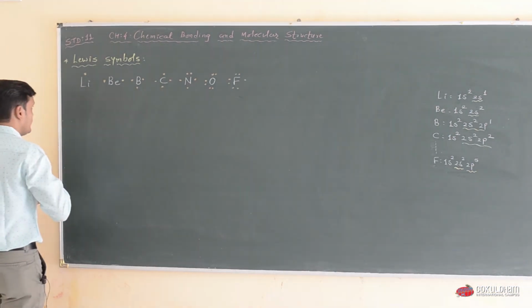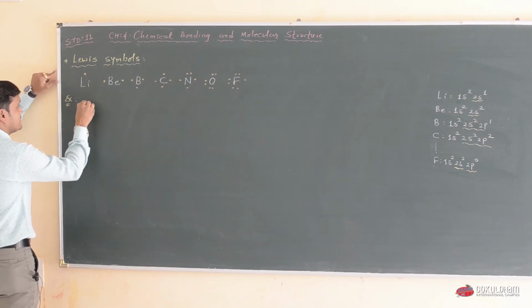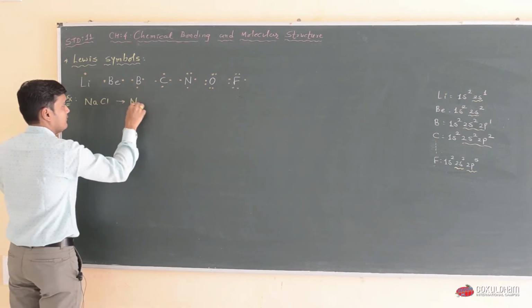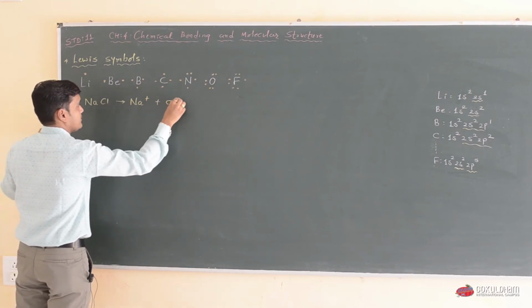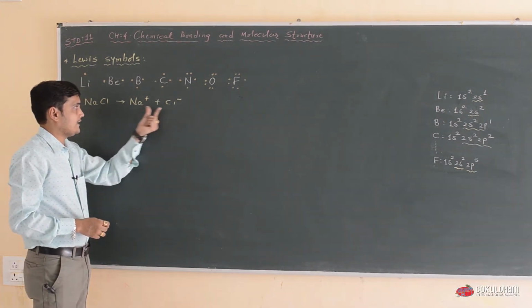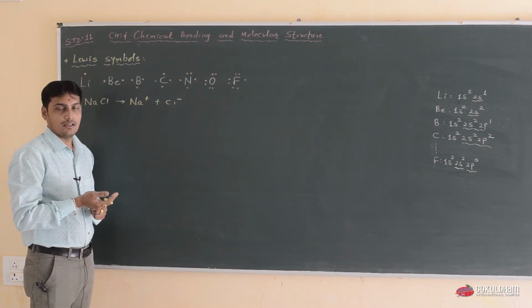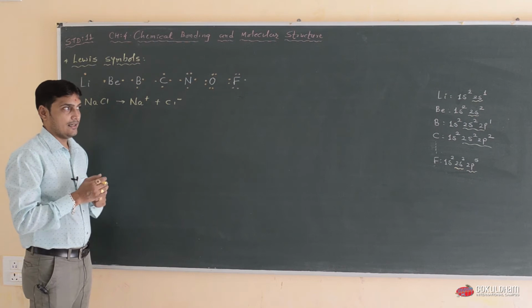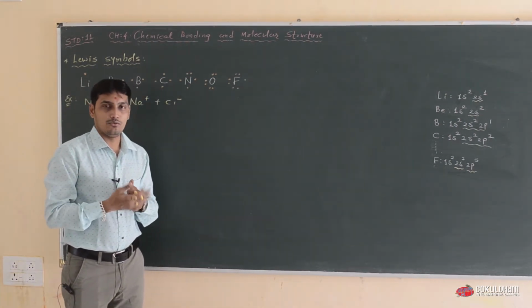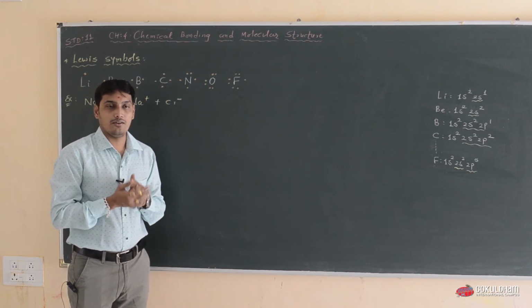Now Lewis explained this with an example: NaCl gives Na plus and Cl minus. This type of cation and anion generation is by losing or gaining electrons. And if we are talking about neutral molecules like N2, Cl2, H2, they form by sharing of electrons.